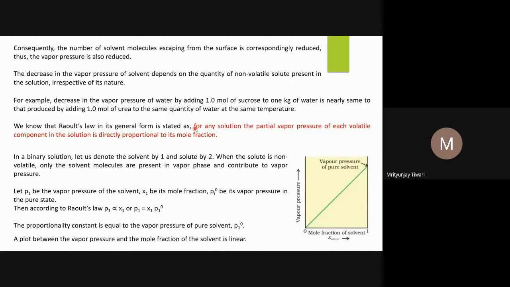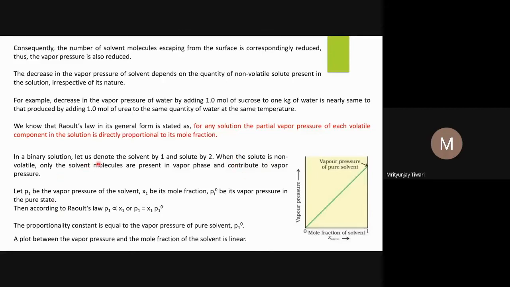So now let us go again. For any solution, the partial vapor pressure of each volatile component in the solution is directly proportional to its mole fraction. This is what we have seen earlier in the case of two volatile liquids which form the binary solution. Their partial pressures are directly proportional to their corresponding mole fractions. Here, we will look into this law only for the solvent molecules, because the solvent is the only component which is volatile in the current scenario.